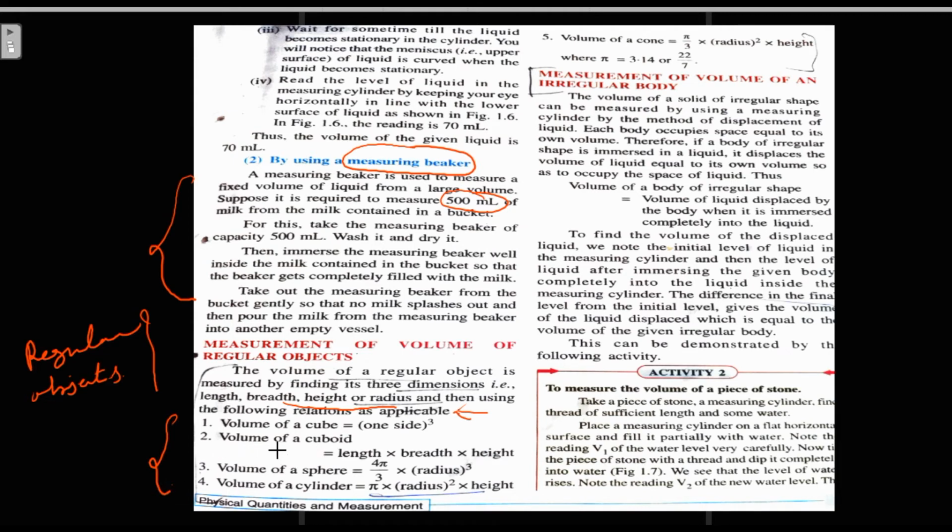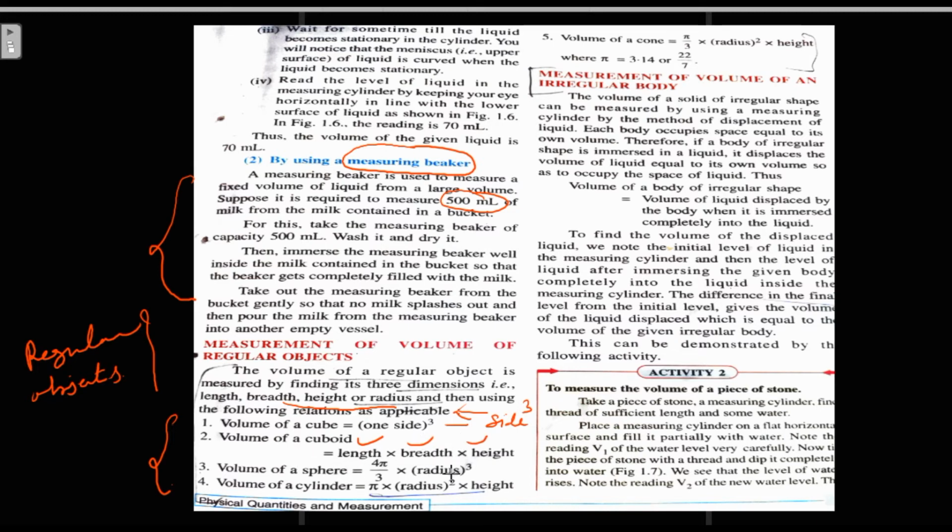First is the volume of a cube, as we have done earlier: side cubed is the formula for the volume of a cube. A cuboid has length, breadth and height, so length into breadth into height is the volume of a cuboid.